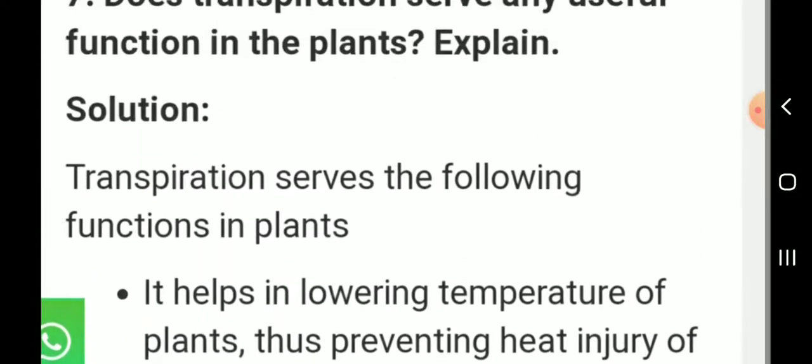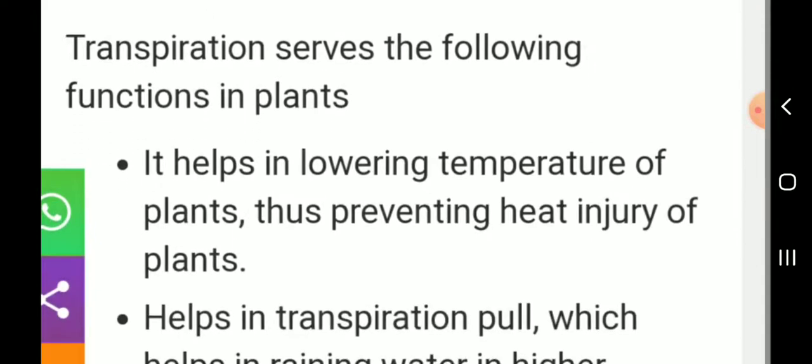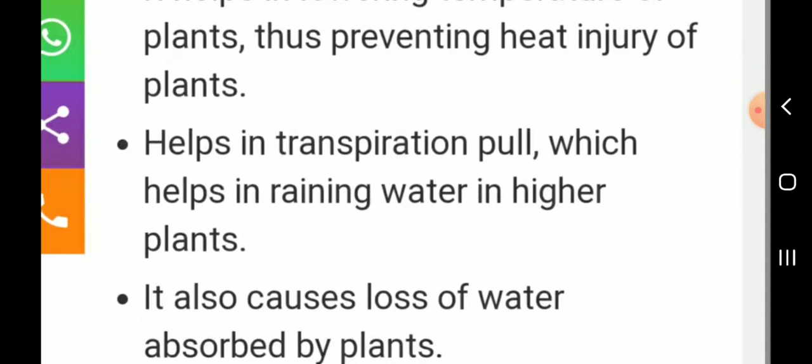Okay, then next question. Does transpiration serve any useful function in plants? Explain. The answer is, it helps in lowering the temperature of plants, thus preventing heat injury to plants. It helps in the transpiration pull, which helps in raising water in higher plants. It also causes loss of water absorbed by plants.